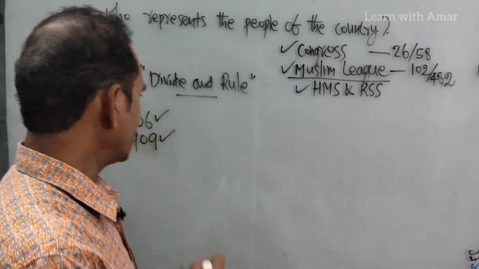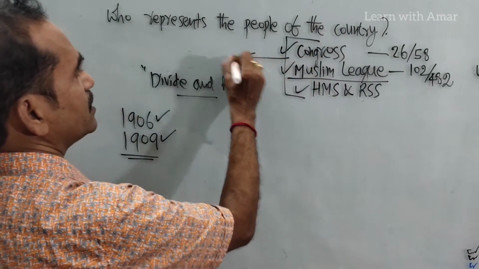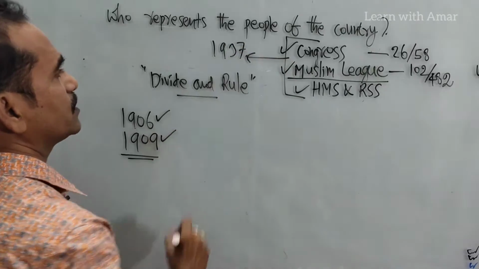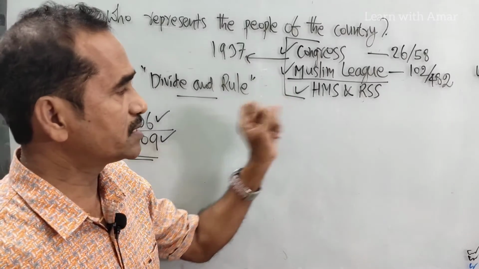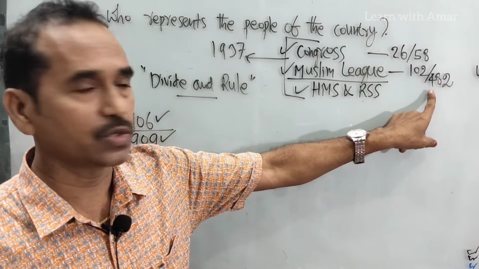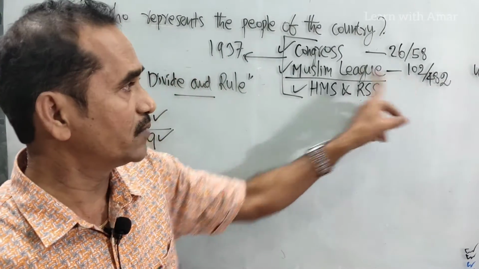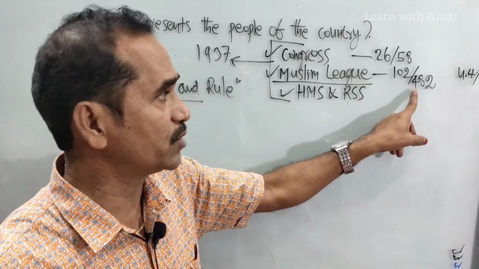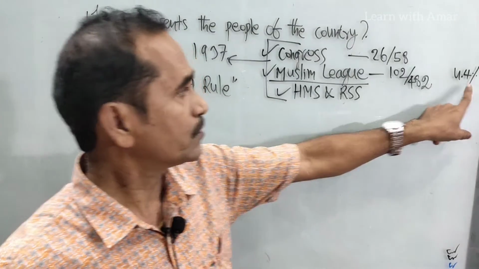Now, one more thing about Muslim League. Go to the 1937 elections. There was no large mass support to Muslim League in the year 1937. Muslim League contested almost 482 constituencies, but won only 1 or 2 out of 482, and it secured only 4.4 percent of Muslim votes.